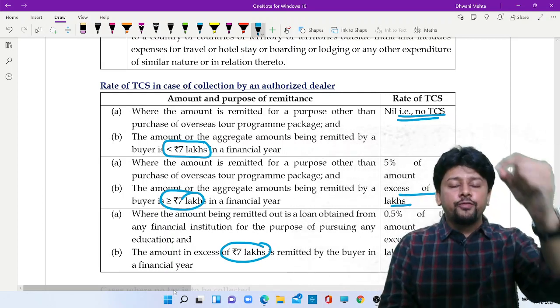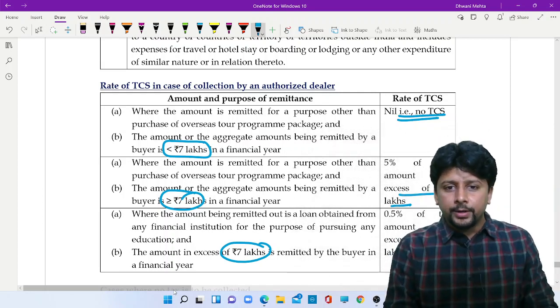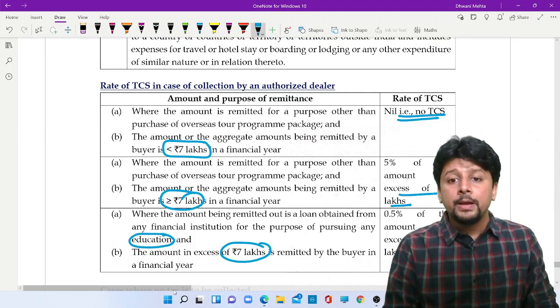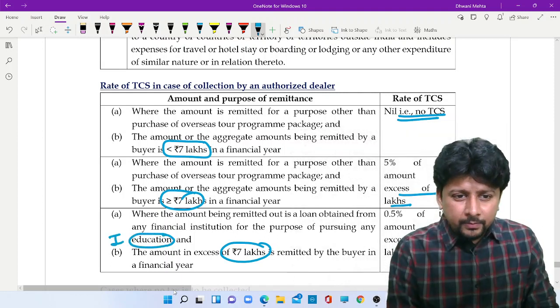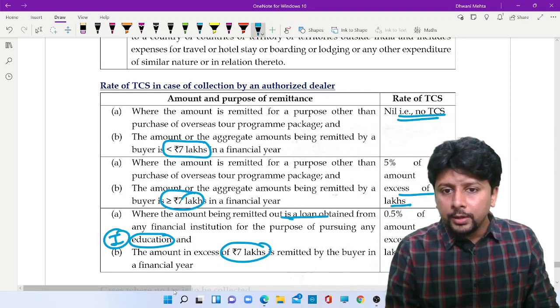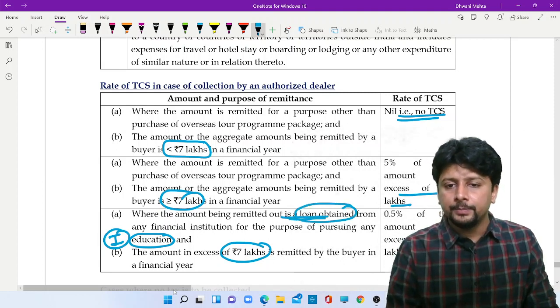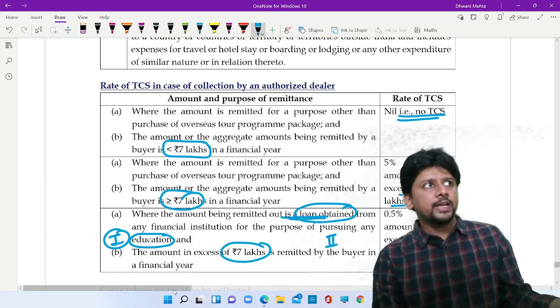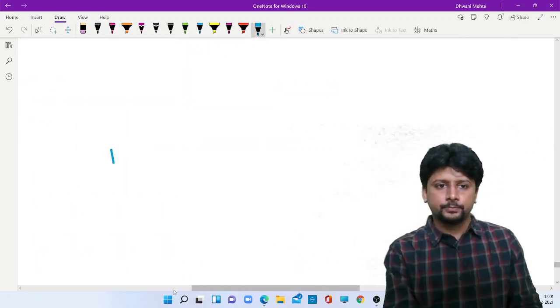Now, if you are remitting money abroad for education purposes, but that is being remitted out of loan obtained from a financial institution. So I have taken a loan from the bank.